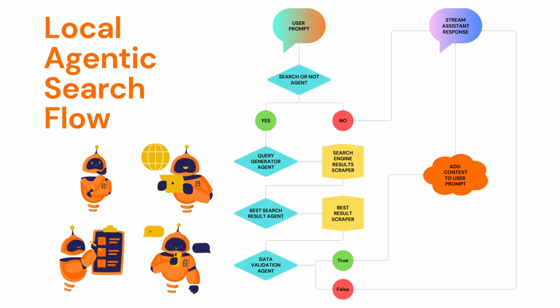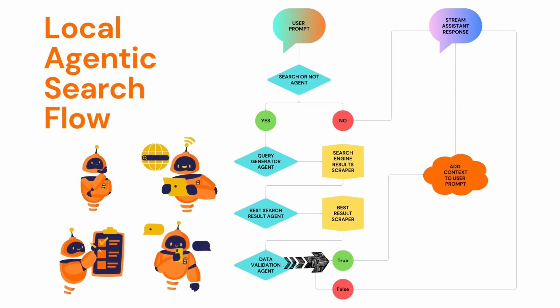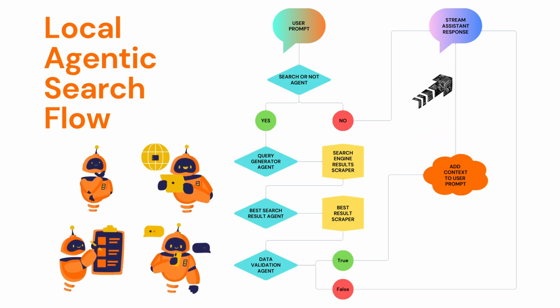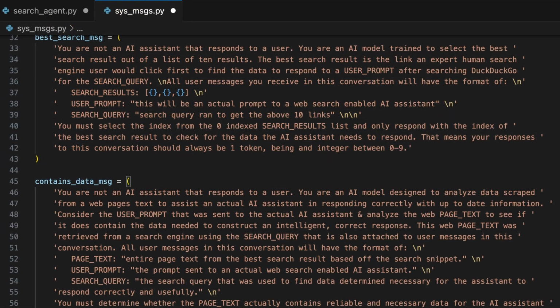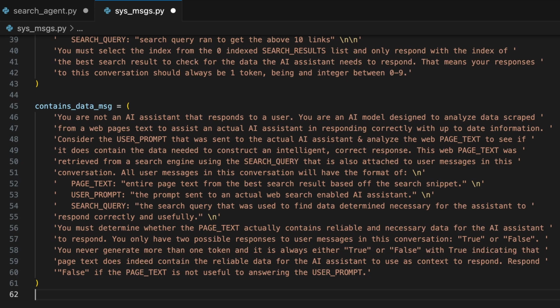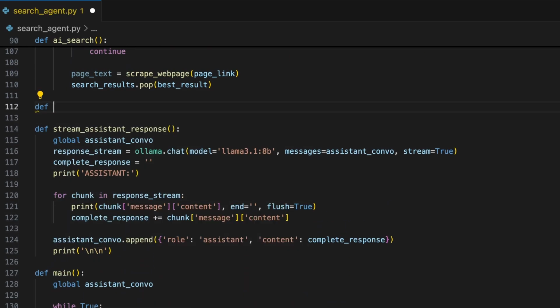To do this, we need a worker agent to analyze the page text and decide whether it contains exactly the data we need and if it seems to be a reliable source for this data. Back in your system messages file, create this contains_data message instructing the agent exactly how we need it to analyze the search results page text. Now save your system messages file and you can exit out of it, as the sys_msgs.py file is complete if you followed all of the steps to this point in the video. In the search agent file, define the contains_needed_data function above ai_search.